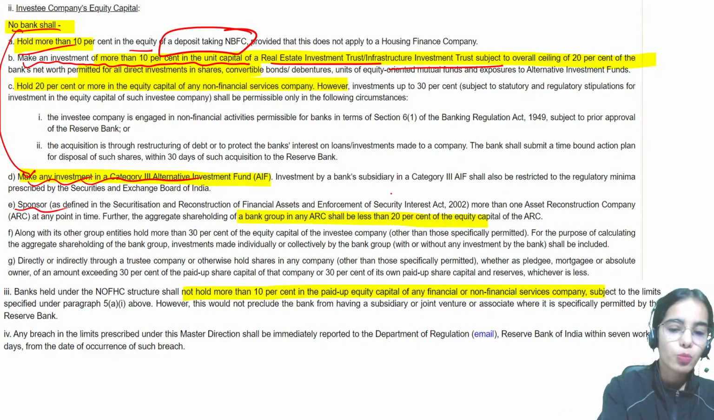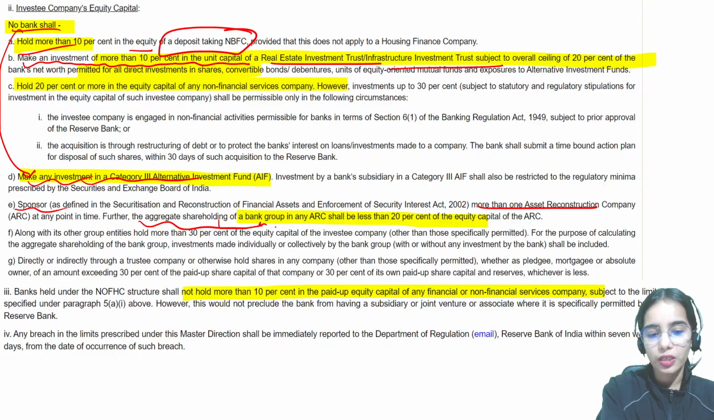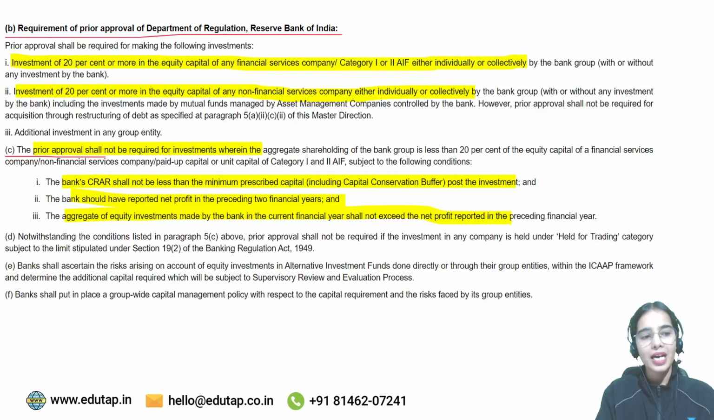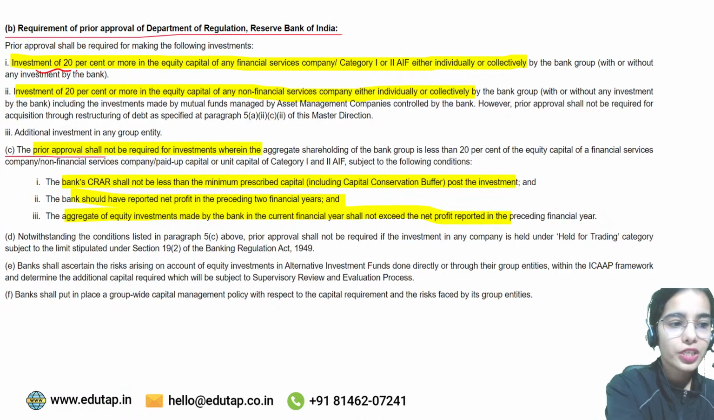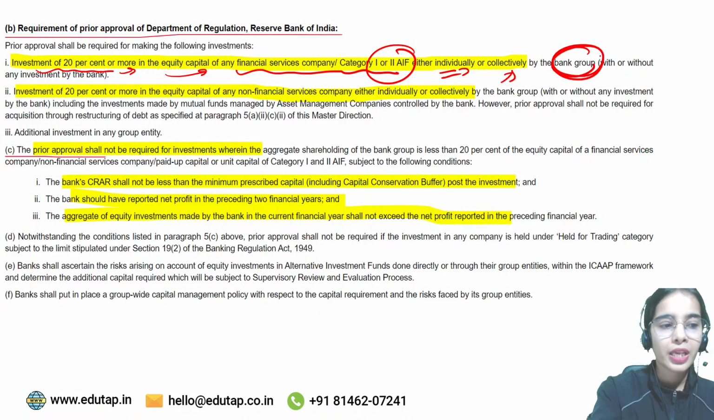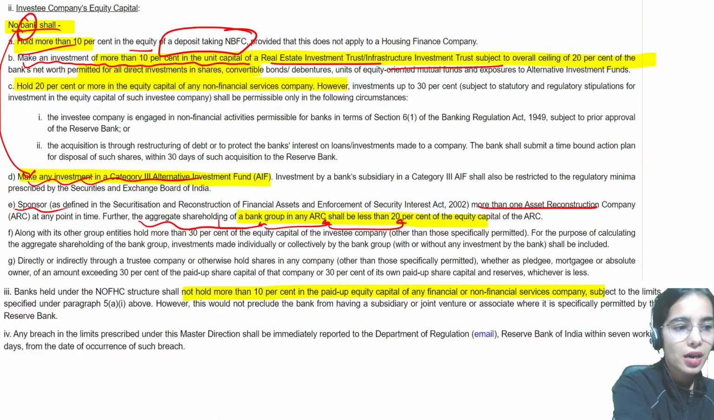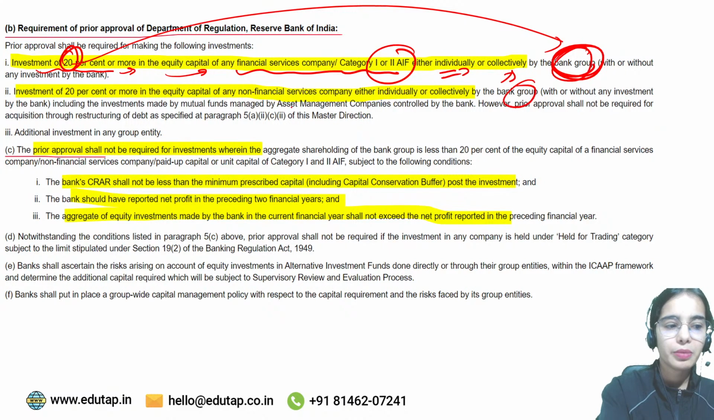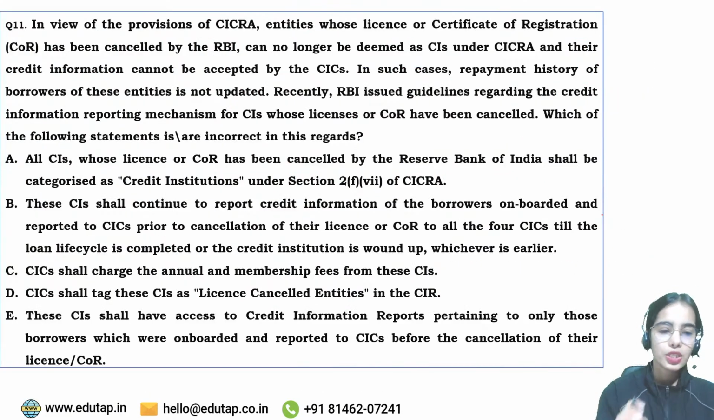No bank shall make any investment in a category 3 alternative investment fund. No bank shall sponsor more than one asset reconstruction company. The aggregate shareholding of a bank group in the ARC should not be more than 20%. So this is the basic idea. As well as, an investment of 20% or more in the equity capital of any financial service company or category 1 or 2 AIF, individually or collectively by a bank group, this is the limit of investment by the whole bank group. So this is for the banks, and limits are there for the bank group also. Okay, so this is the basic idea.